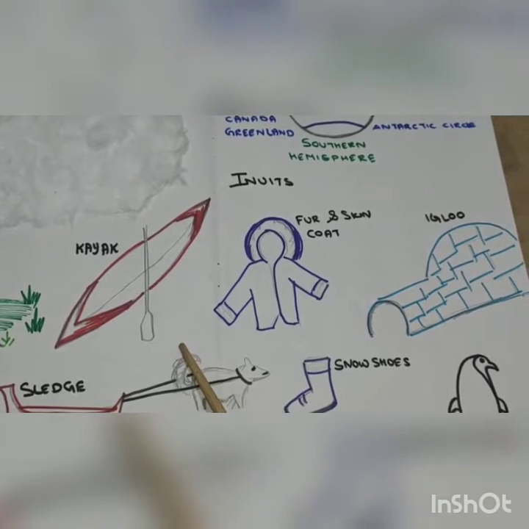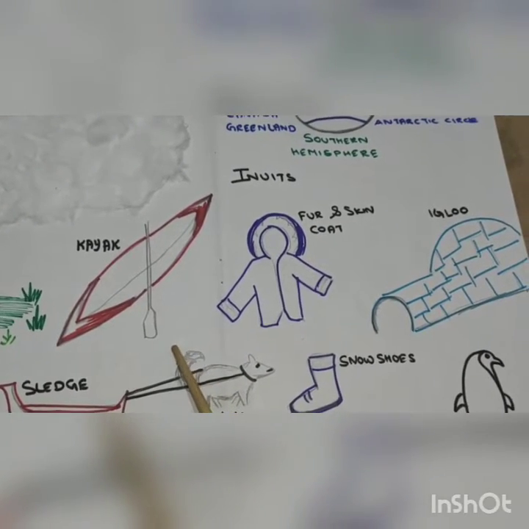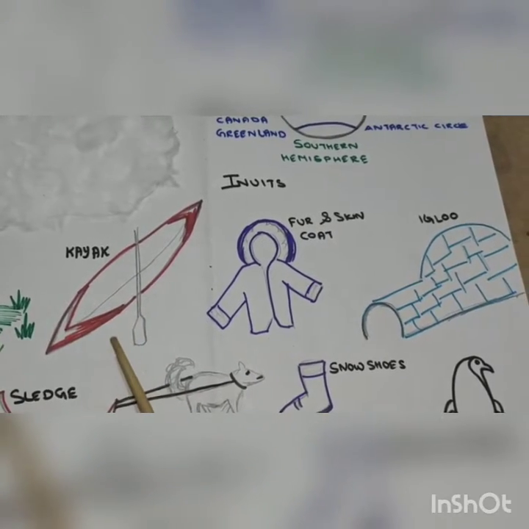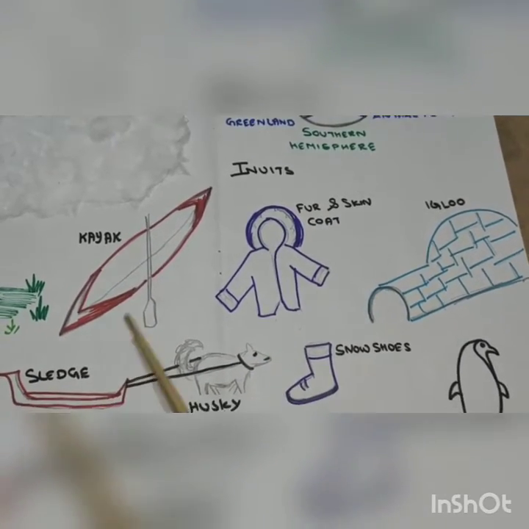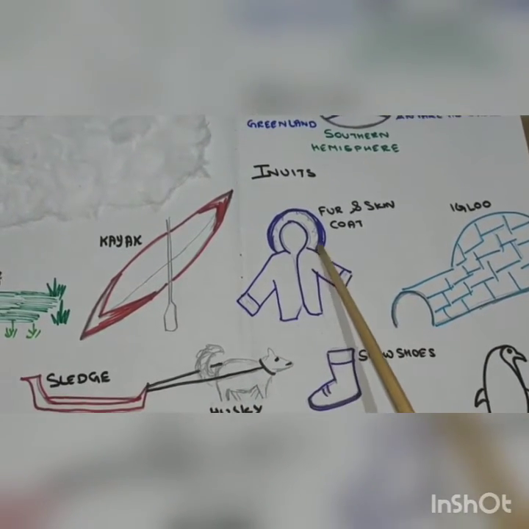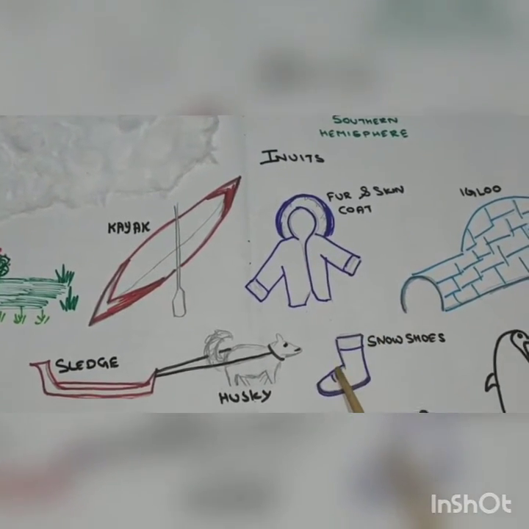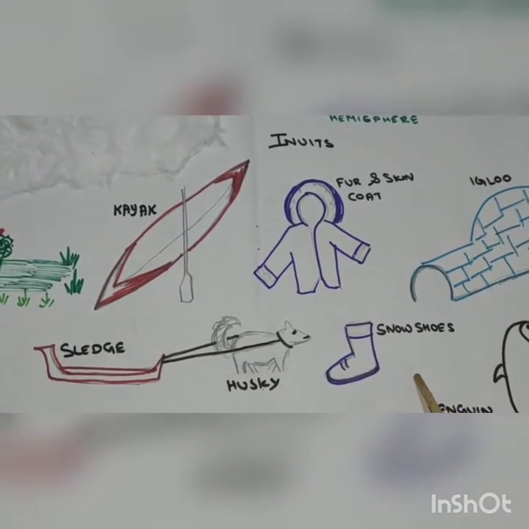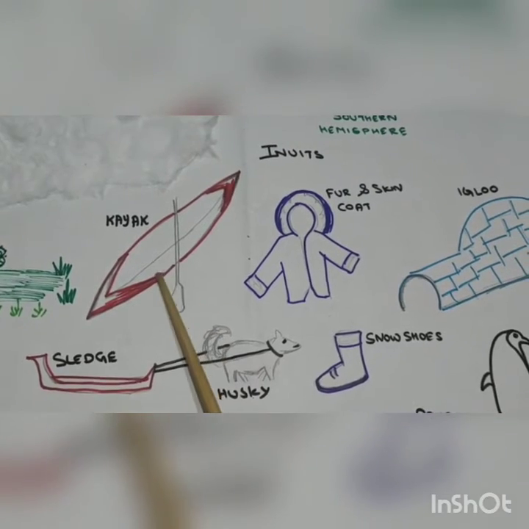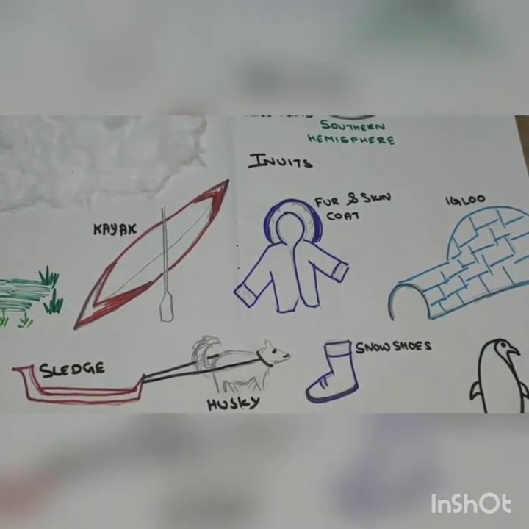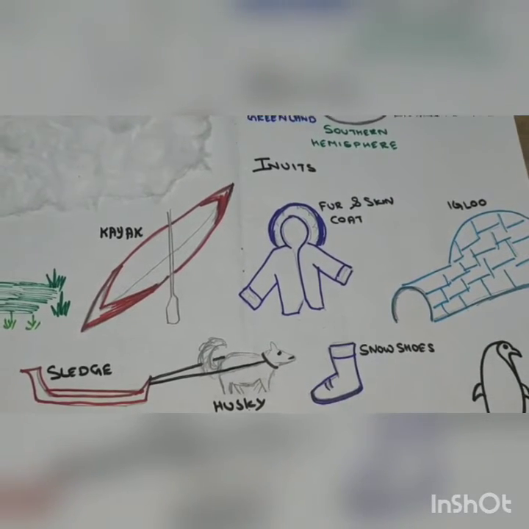Fur trapping means they use the fur of animals to make fur coats and snowshoes. These special kinds of clothes are used by the people in the Tundra region. They also wear thick gloves and caps to keep themselves warm.